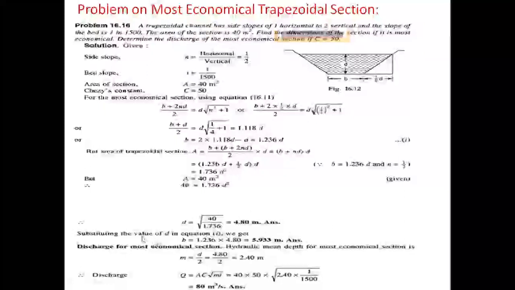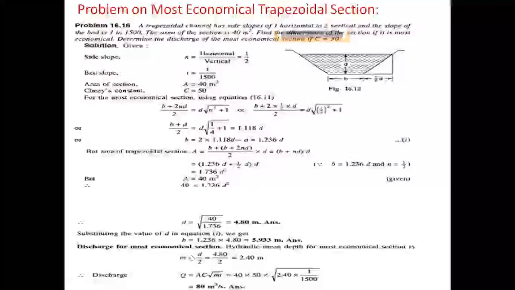Substituting the d value in equation 1, b equal to 1.236 into 4.80. Finally, the b value is 5.933 meters. So we get the values: d equal to 4.80 meters, b equal to 5.933 meters.